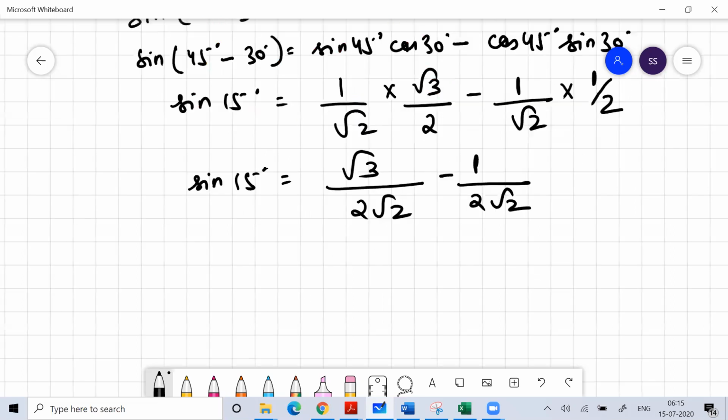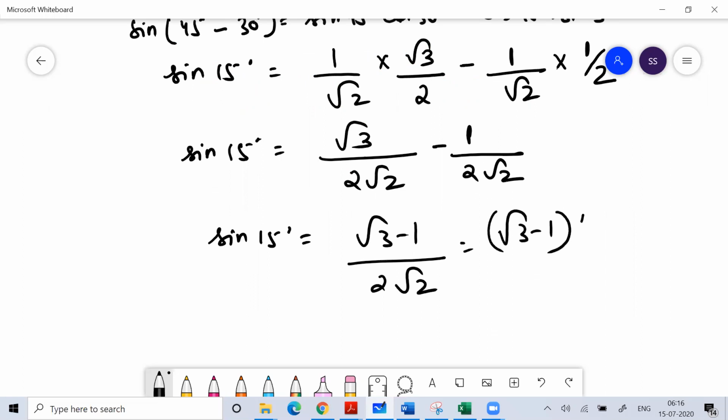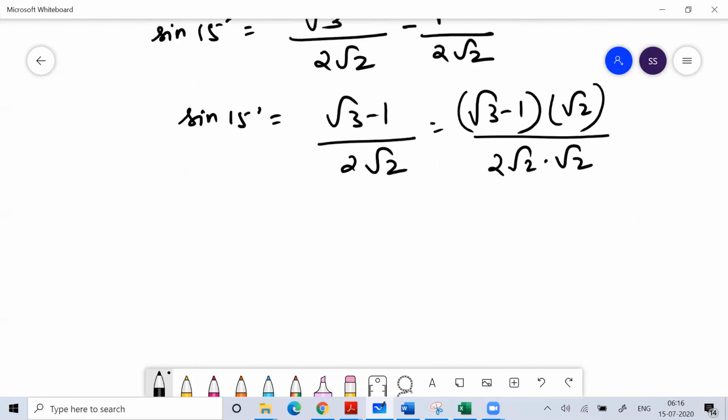So I can say sine 15 degrees is equal to root 3 minus 1 by 2 root 2. If I multiply root 2 on both numerator and denominator, 2 root 2 into root 2, with this I can say sine 15 degrees is nothing but root 6 minus root 2 divided by 4.